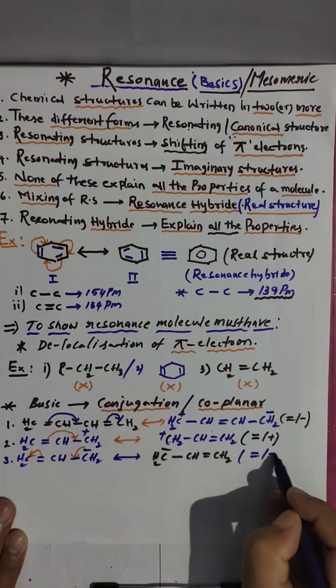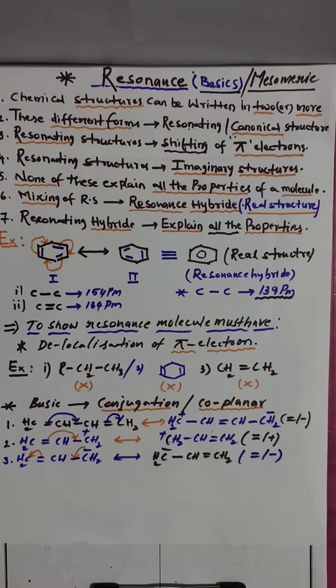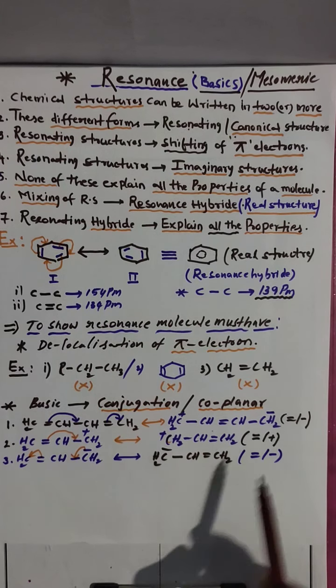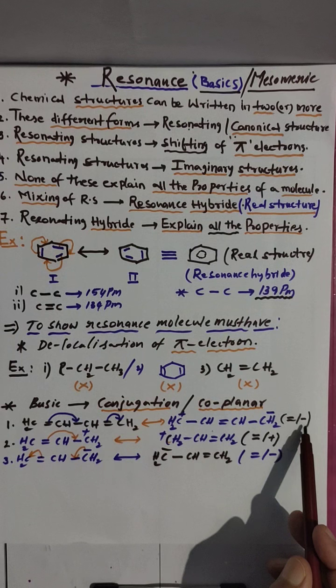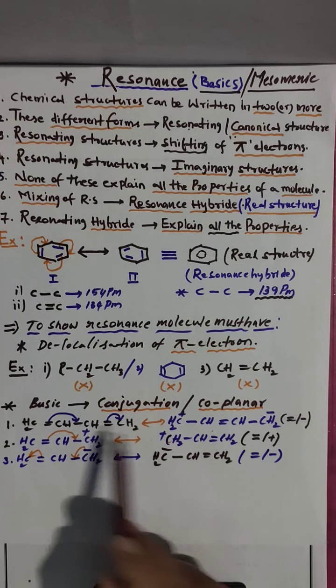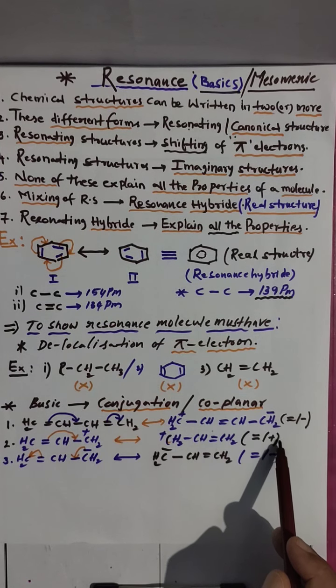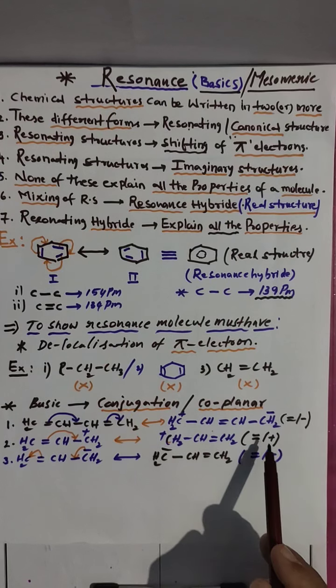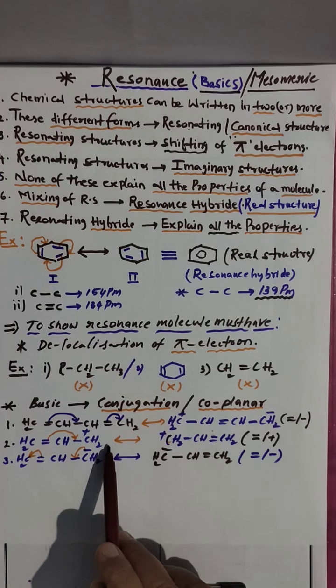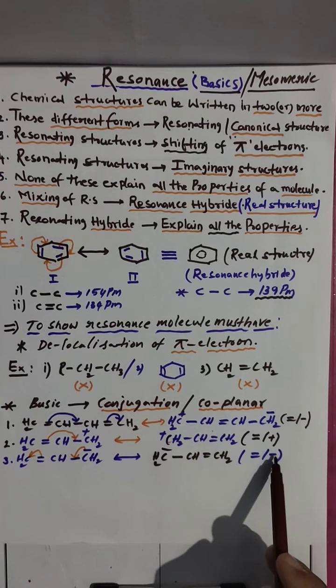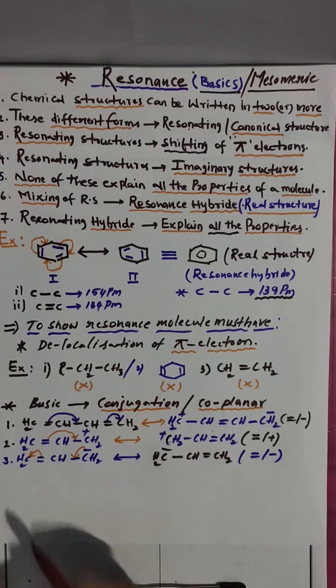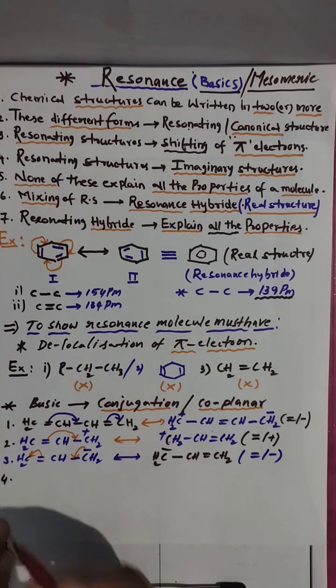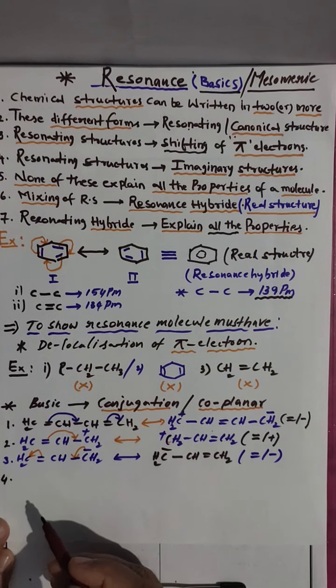Double bond with negative charge. So whenever you see it in the chain, double-single alternating, resonance is there. Double bond and positive charge alternating, meaning adjacent, exhibit resonance. Double bond and negative charge exhibit resonance. This is one more condition. Next I am taking another condition.